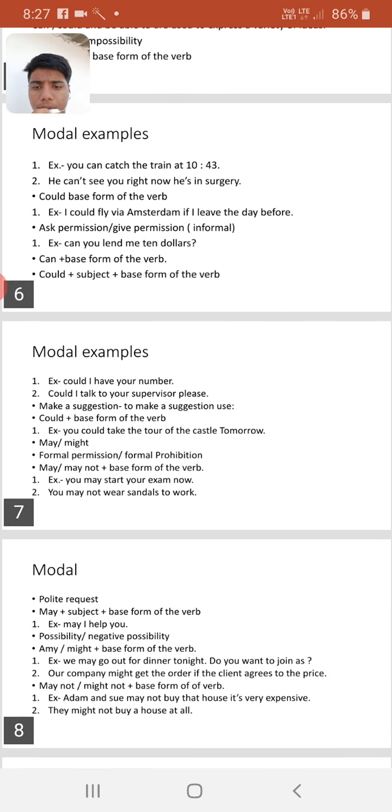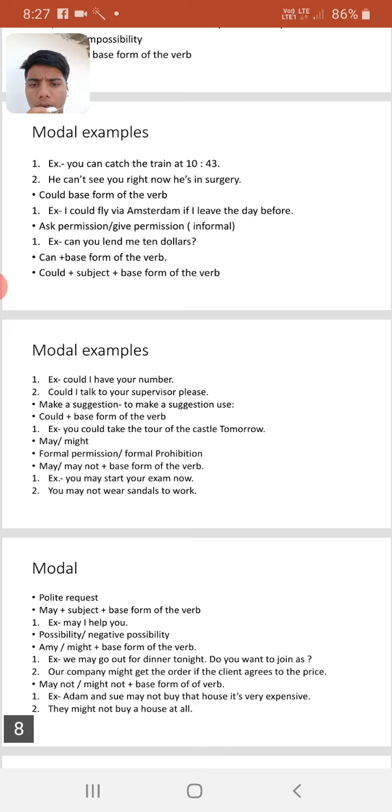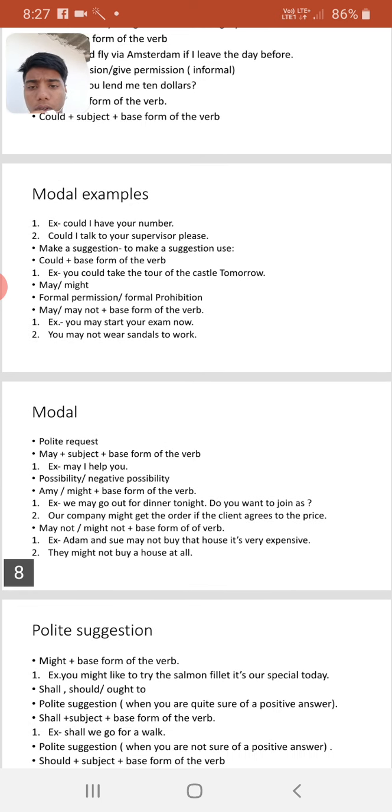May, might. Formal permission, formal prohibition. May not plus base form of the verb. First example is: you may start your exam now. Second example is: you may not wear sandals to work. Polite request. The statement is may plus subject plus base form of the verb. Example is: may I help you?